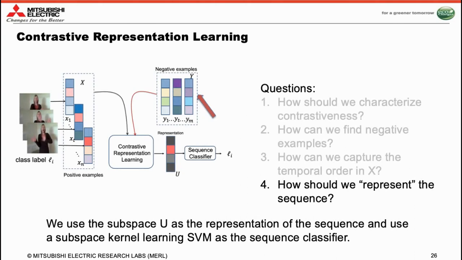Now, our final question is: what is the representation that we want as the output of this entire framework? We propose to use the low-rank subspace U itself as a sequence representation. How is that possible? Note that U is specific to every video sequence. It fits to the useful subspaces in X and also embeds the temporal ordering in the sequence. Thus, we can use it as a sequence representation. Given that U is a subspace, we can use a subspace kernel classifier to train for action recognition using such subspaces produced from the sequences in our dataset.